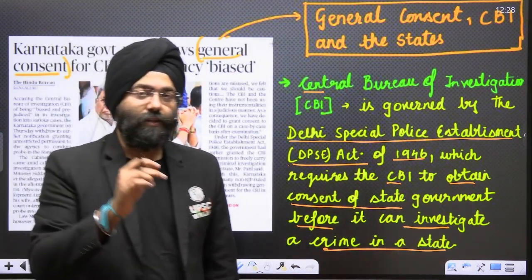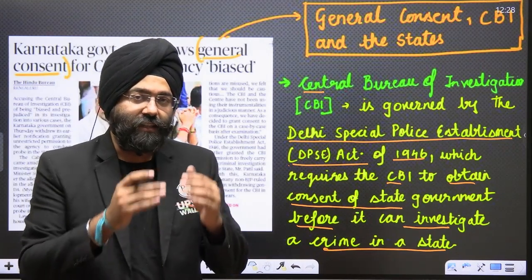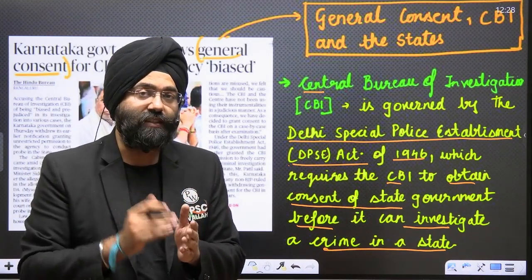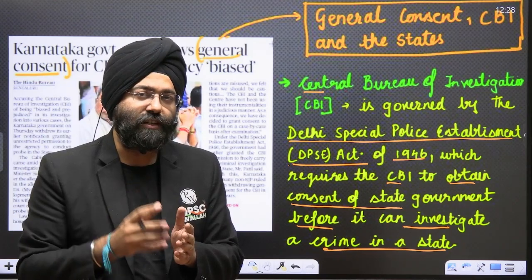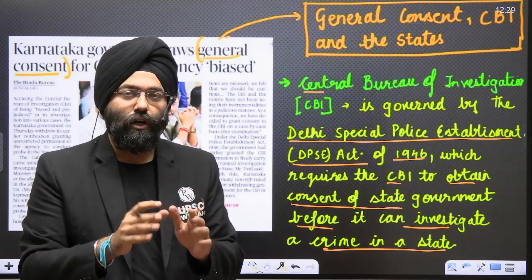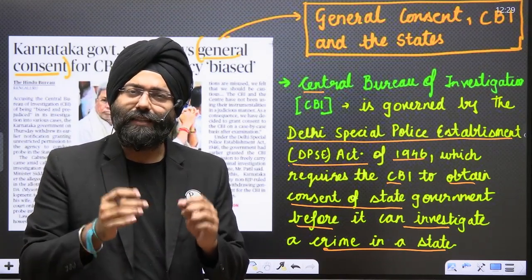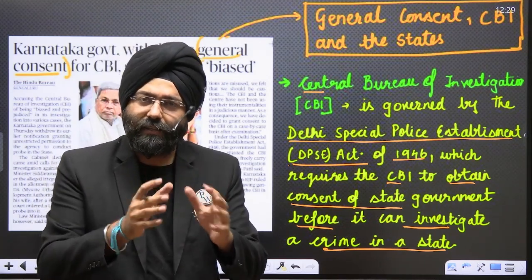Now this act basically requires the CBI to have the consent of the state before any investigation can take place within that state. So they are bound by the law to take the consent from the state. Now, what do you mean by the consent with respect to the CBI? Let's understand that.